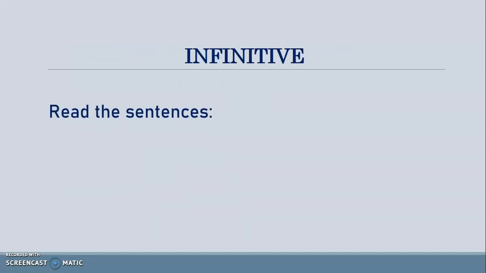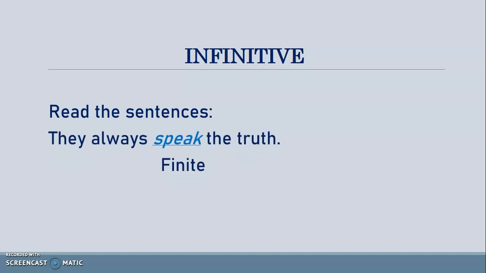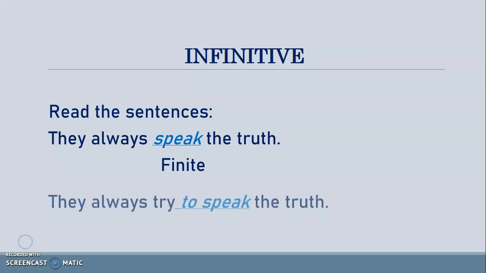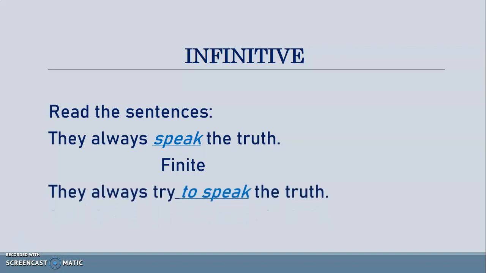Read the sentences. They always speak the truth. Speak is a finite verb. They always try to speak the truth. To speak is a non-finite verb. Both the words seem to be similar, but one is finite and the other one is non-finite. What is the reason, or why is it like that?